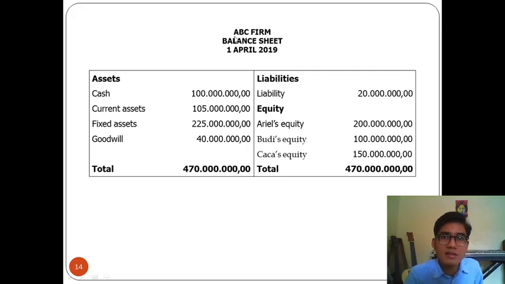And the balance sheet of the ABC firm. ABC firm balance sheet the 1st of April 2019. All the assets on the left side, cash, current assets, fixed assets, and goodwill. And all the liabilities and equities on credit. Liability 20 million. Ariel's equity or his capital 200 million. Budi's 100 million. Chacha's 150 million. With total for each both 470 million.